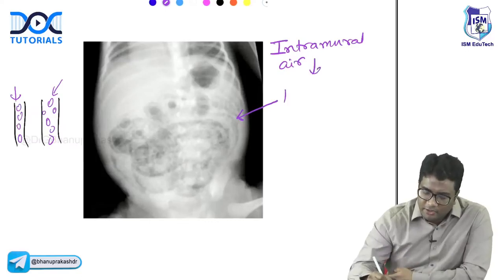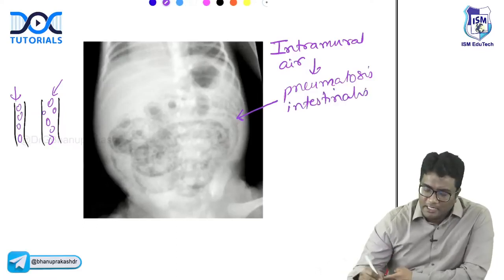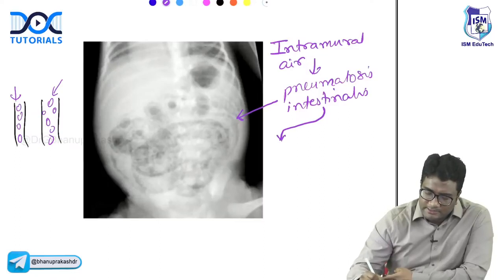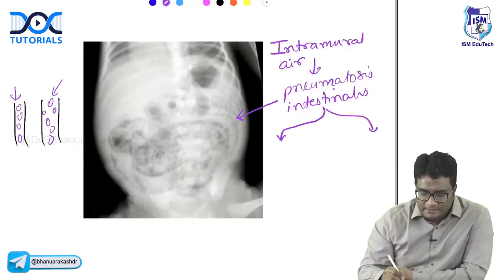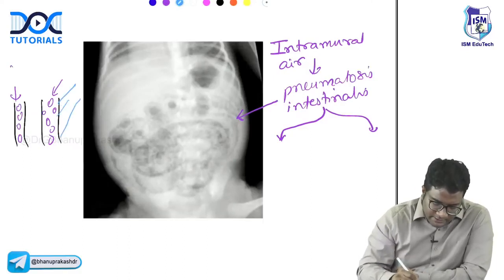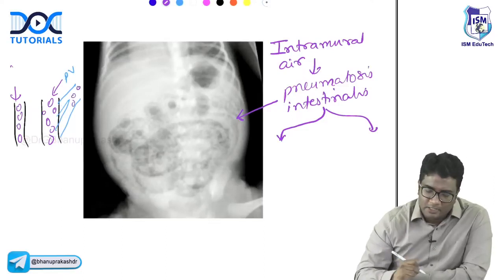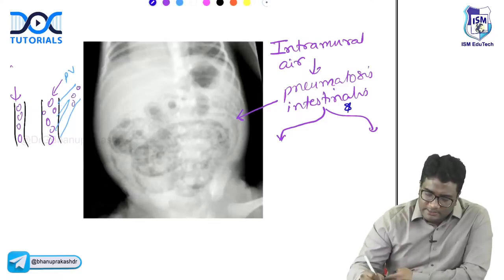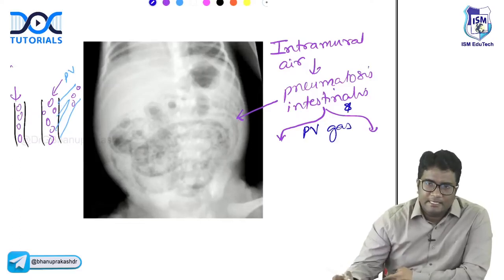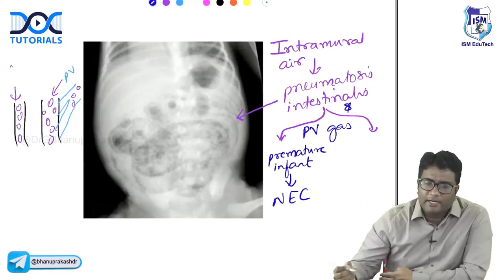This is called as pneumatosis intestinalis. In which conditions do you see pneumatosis intestinalis? From here, it will go into the portal vessels, right? So which vessel will take the blood from the bowel loops? The portal vein. So this air can also come into the portal vein. So intramural air, that is pneumatosis intestinalis and portal vein gas, if it is seen in a premature infant, right? This is necrotizing enterocolitis.